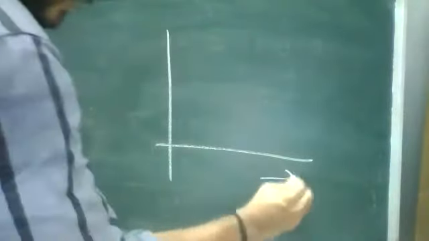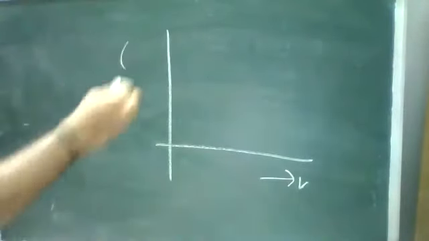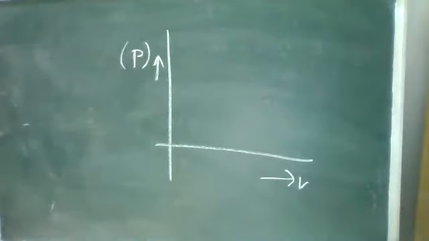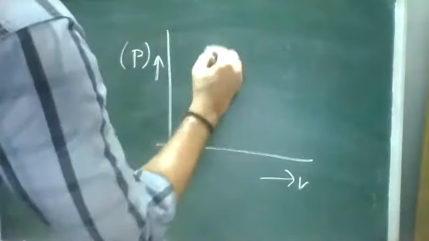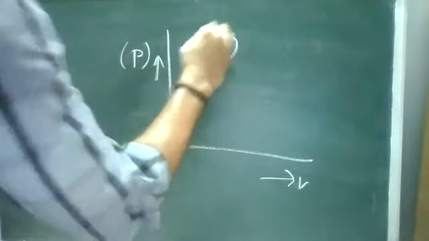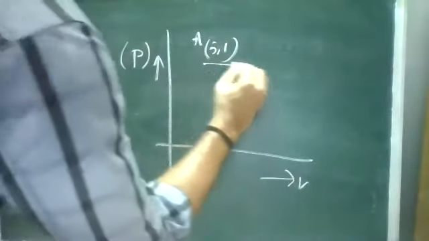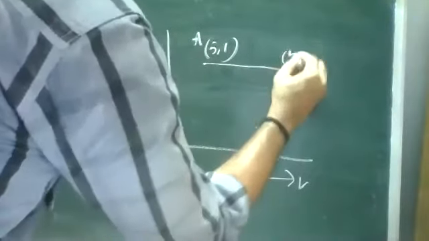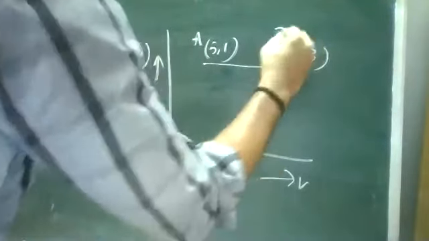Take the x-axis as volume and the y-axis as your pressure. First point is 5 comma 1, it is your A point. Moving along the same line, B point is 5 comma 3.